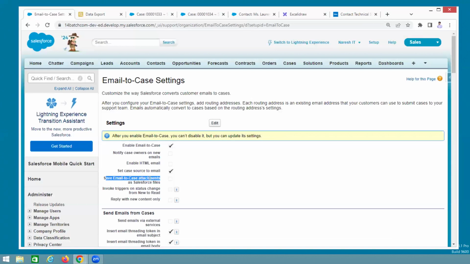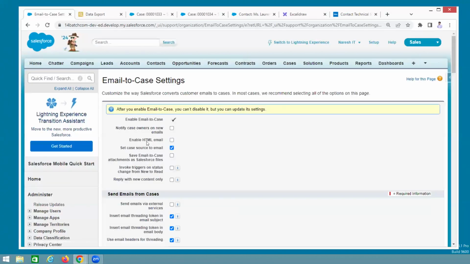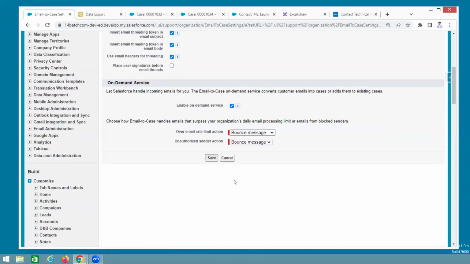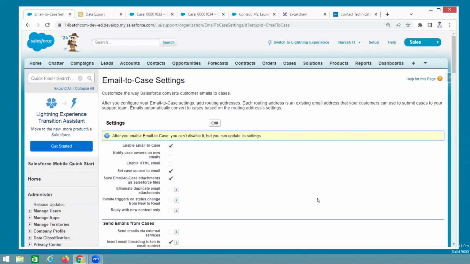Save email to case attachments. This checkbox must be enabled, then only it will work. Save it. Understand? If you want to accept the files as well in email to case, enable that checkbox.